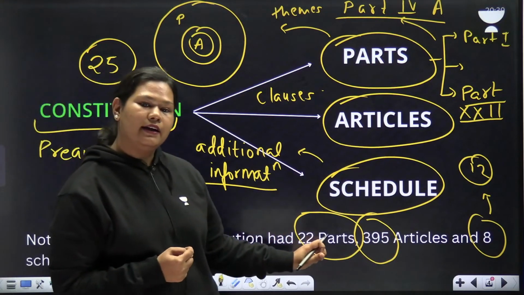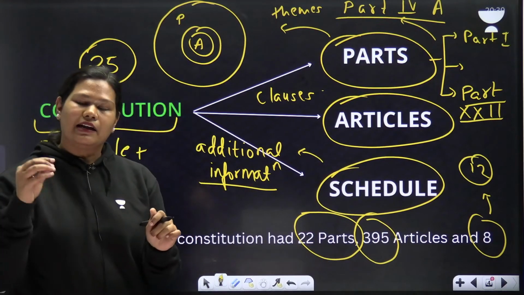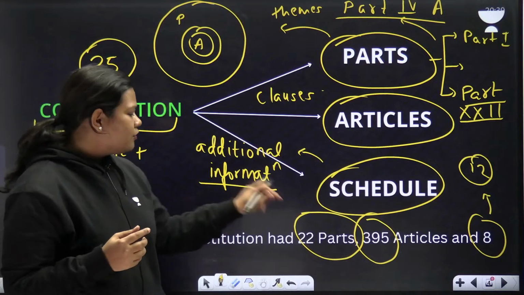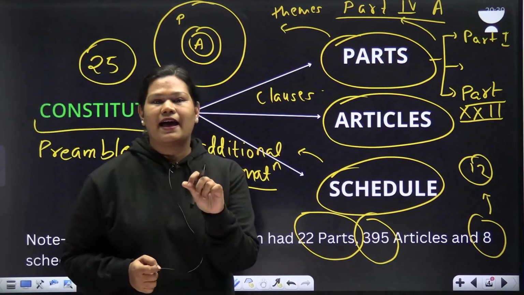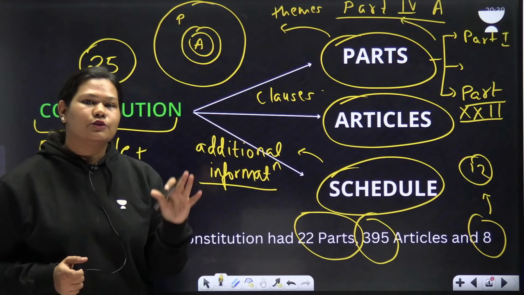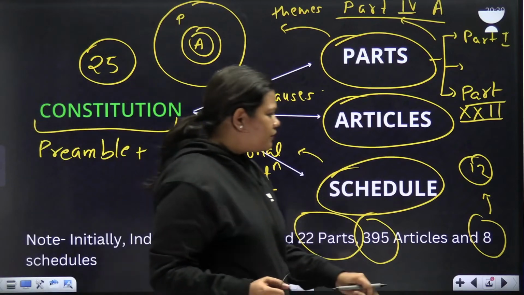We now know that a part consists of multiple articles, and we are going to start with article 1 of part 1. I'm going to show you the schedule also, because article 1 has a mention of the first schedule. In that way we'll understand all three things more clearly. Moving forward,